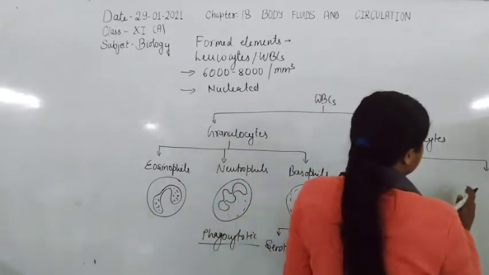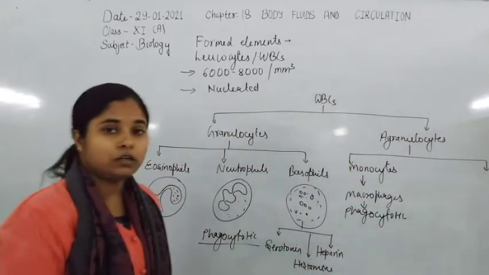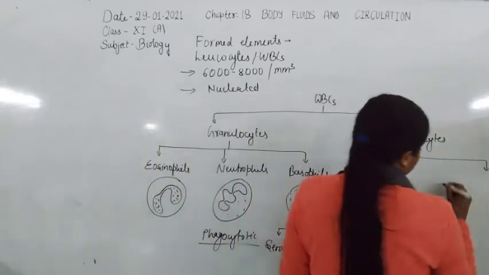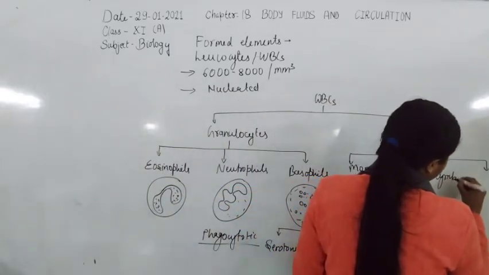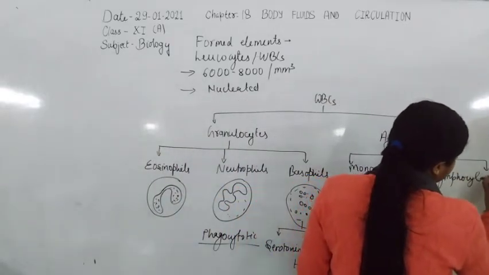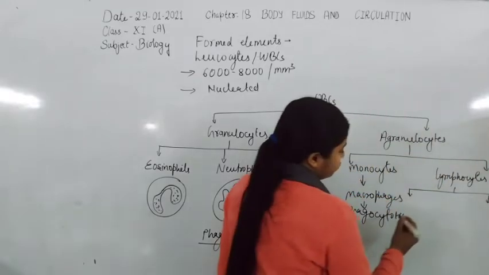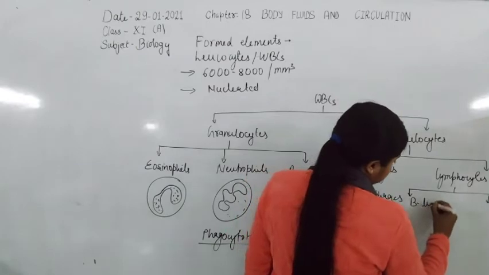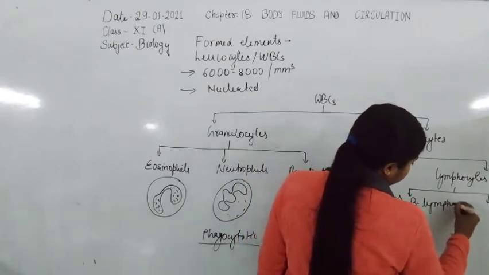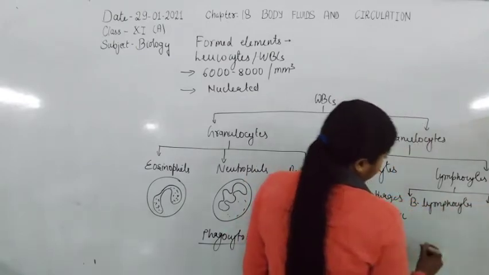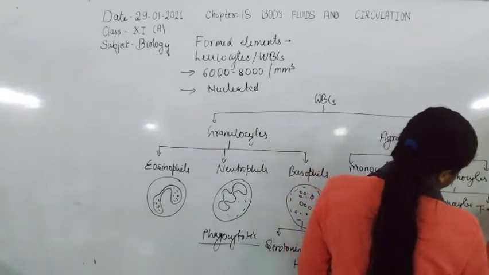And the second type of agranulocytes are lymphocytes. These lymphocytes are again of two types: B lymphocytes and T lymphocytes.